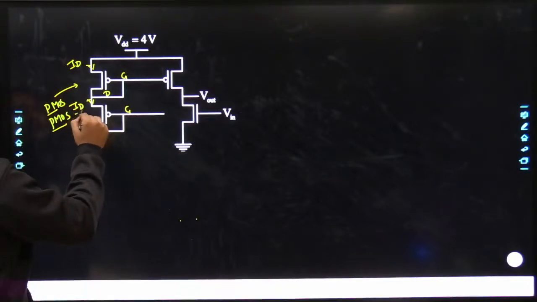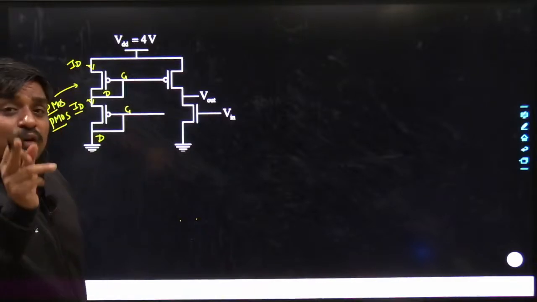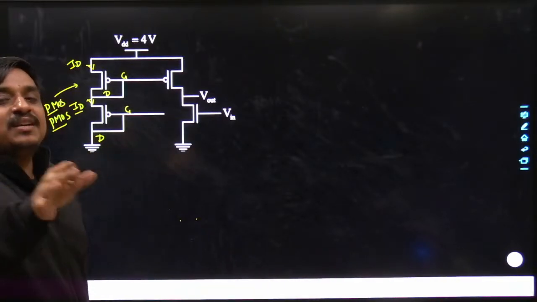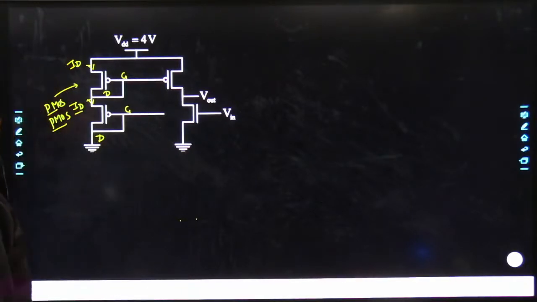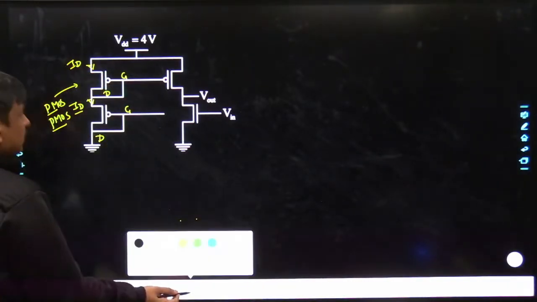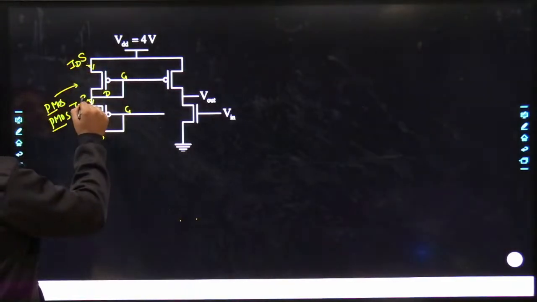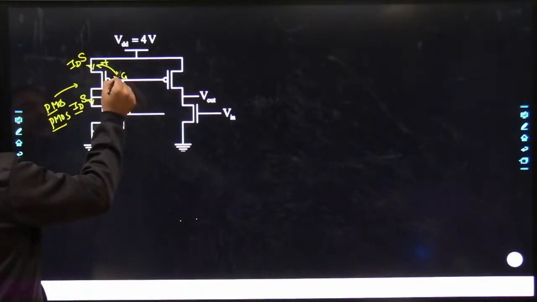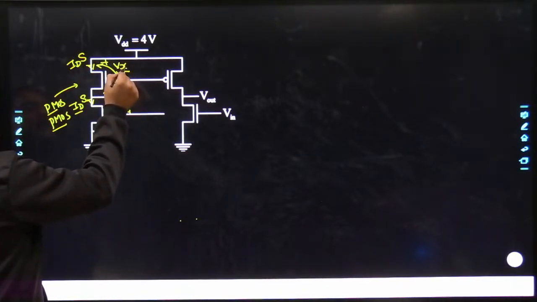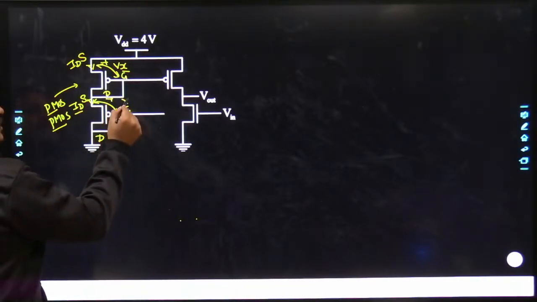If both carry the same current, the values of VGS, or mod of VSG, have to be the same. That means here goes my source. This potential, for the time being, I may take as plus, this as minus, Vx, and similarly this potential, I may take as plus, this as minus, has to be the same.